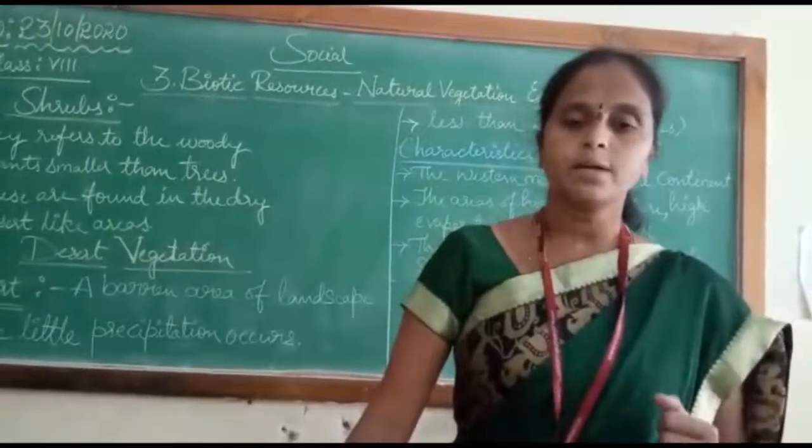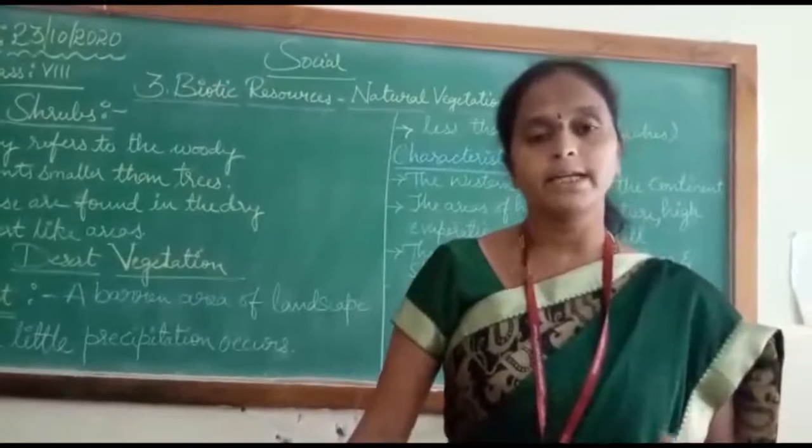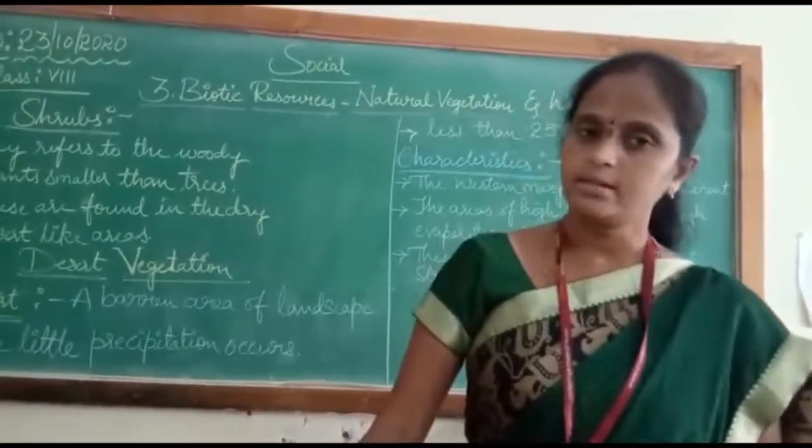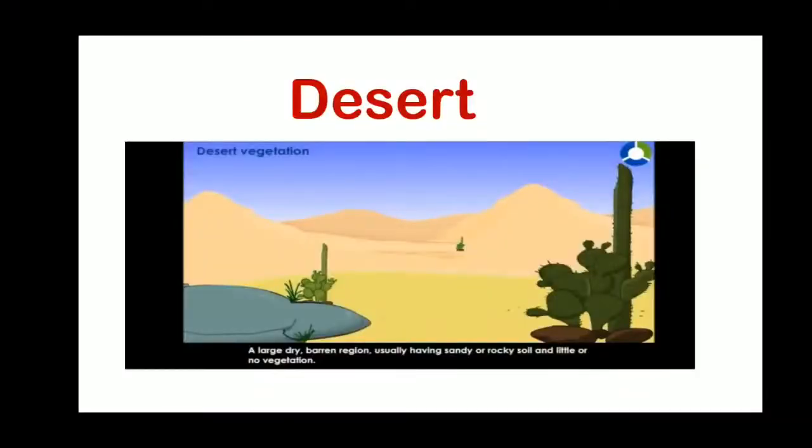Now we will learn about the types of vegetation and wildlife which are found in the desert areas. Now we will learn about desert vegetation. Desert is a large, dry, barren region usually having sandy or rocky soil with very little water and very little vegetation or no vegetation.